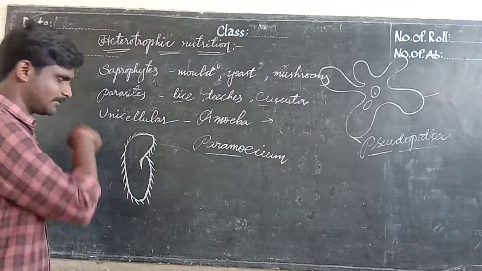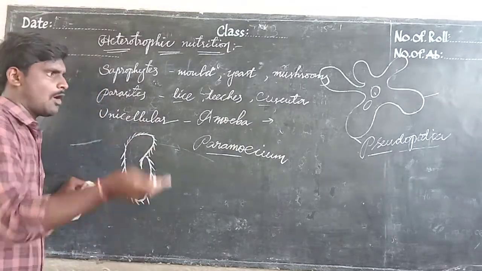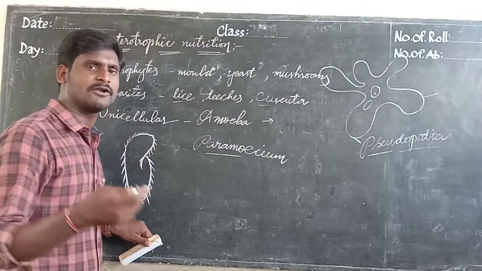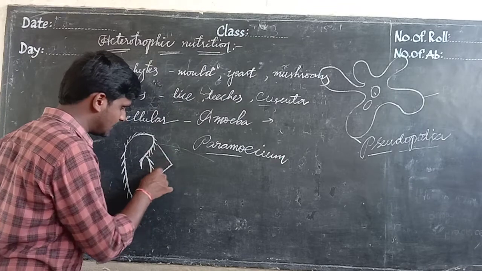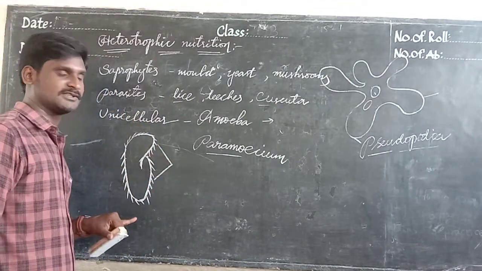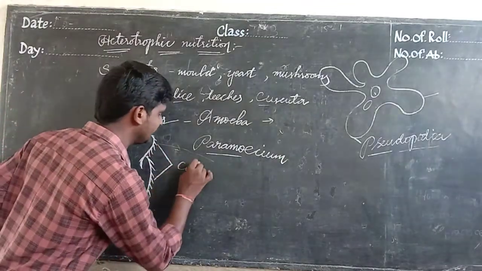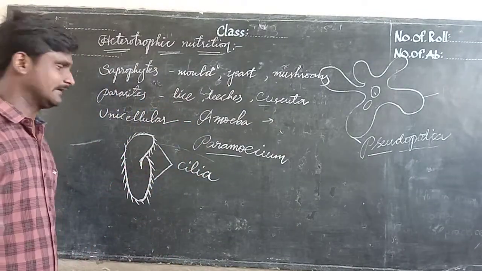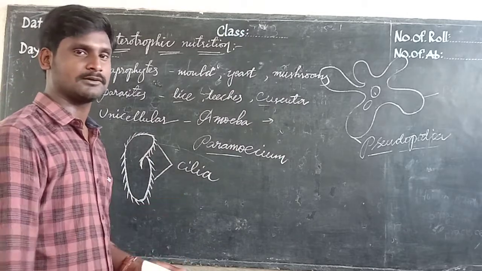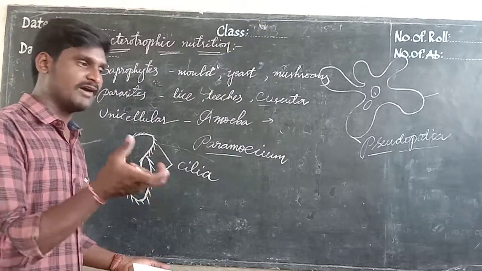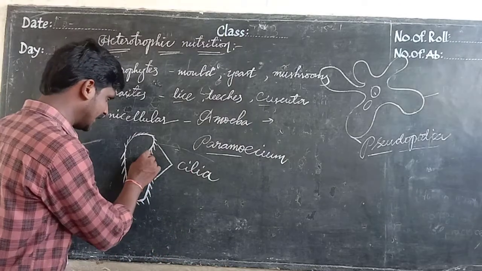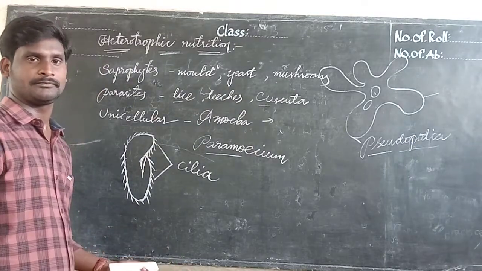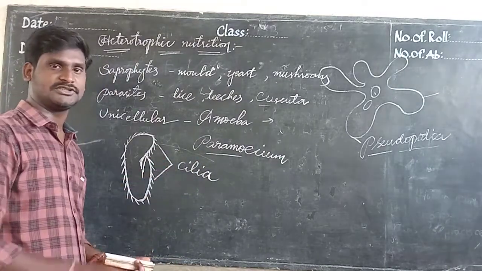These cilia help it move in the water. Wherever food is, it takes the food inside. This is the strategy of the paramecium.